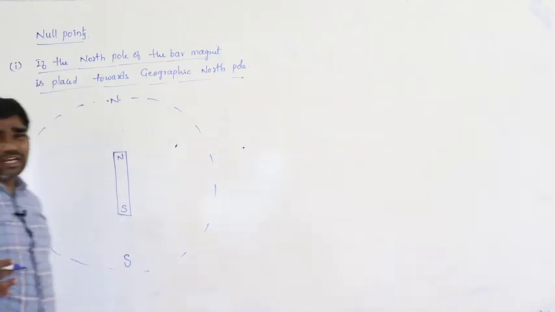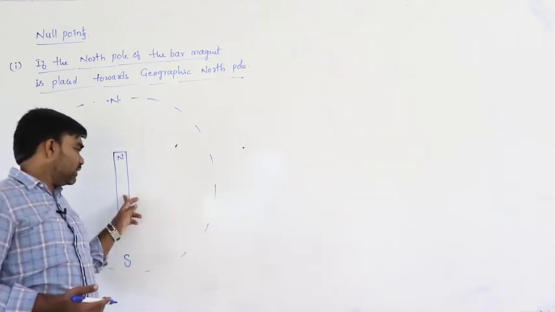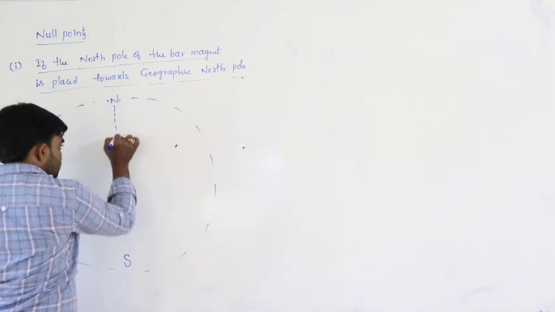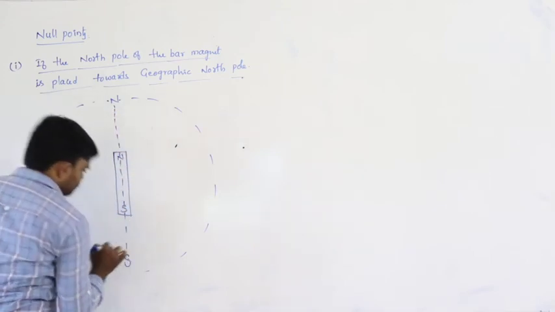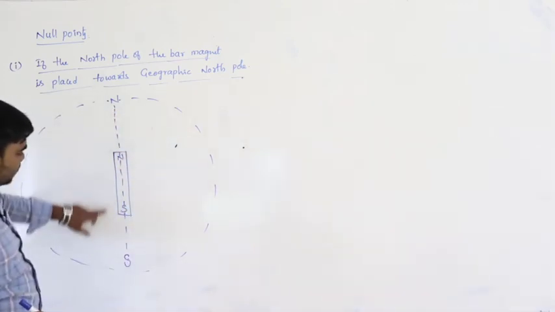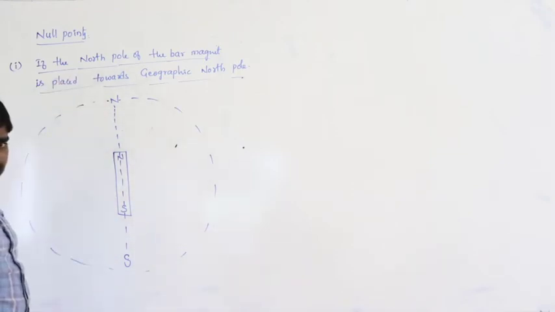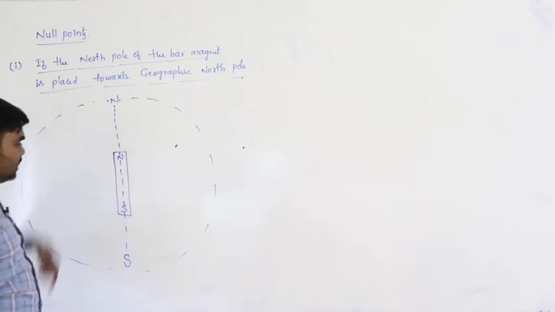So what is the direction of the magnetic field due to the bar magnet? Let us say for this bar magnet, this line is the axial line.